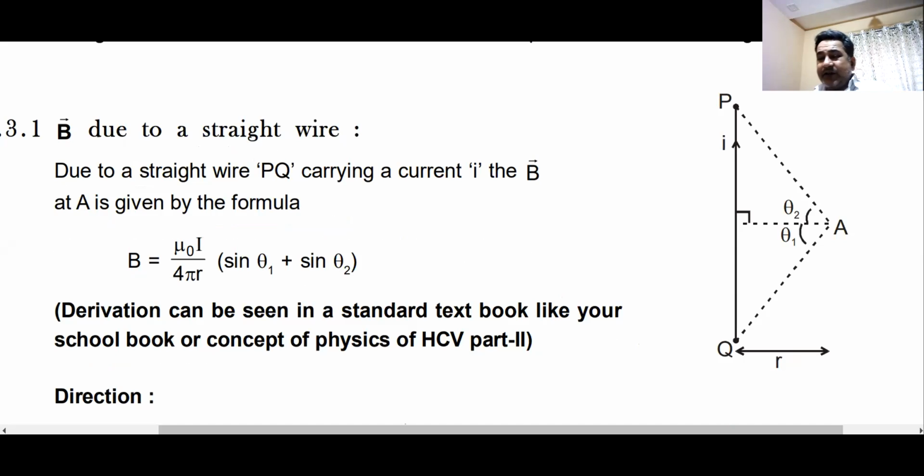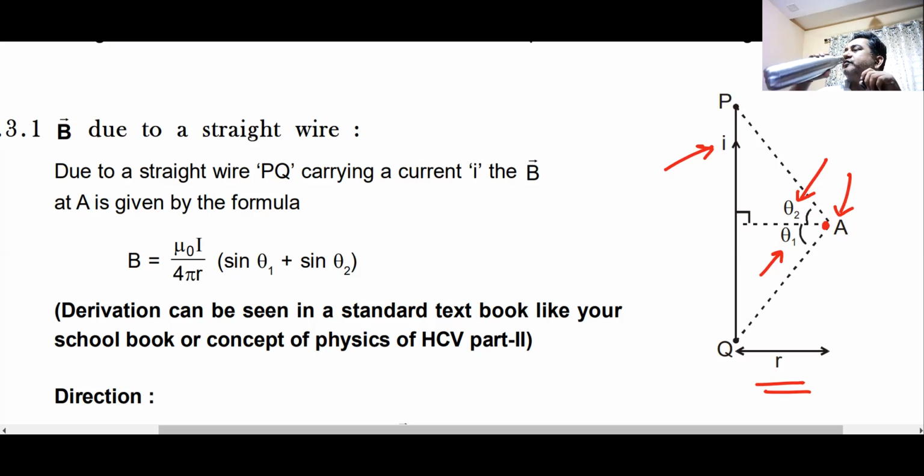Then using this principle, we are not going into deriving the formula for a straight wire. I hope you have seen this formula. If you have a straight wire carrying current I, and you have to find the magnetic field at the point A, you call one angle theta 1, the other angle theta 2. R is the perpendicular distance between the straight wire and the point. The magnetic field is given by mu naught I by 4 pi r times sine theta 1 plus sine theta 2. Yes or no?